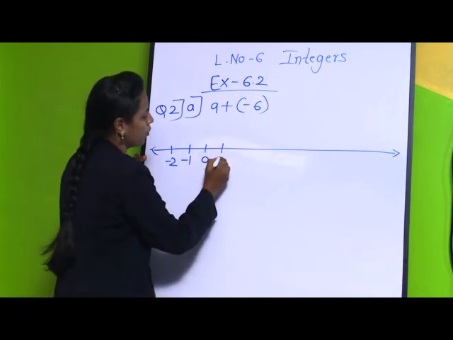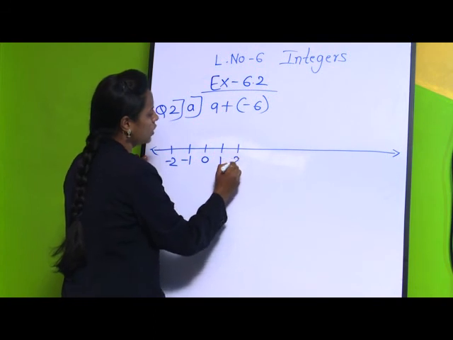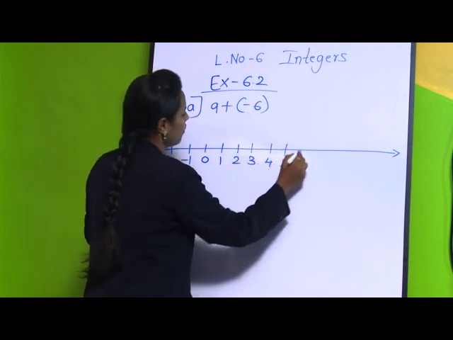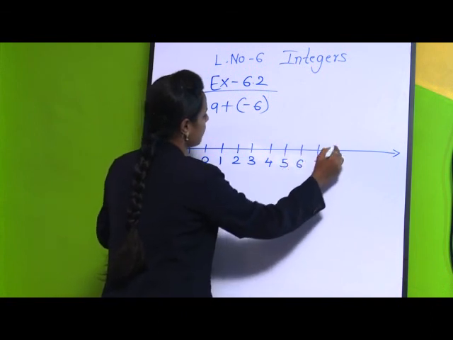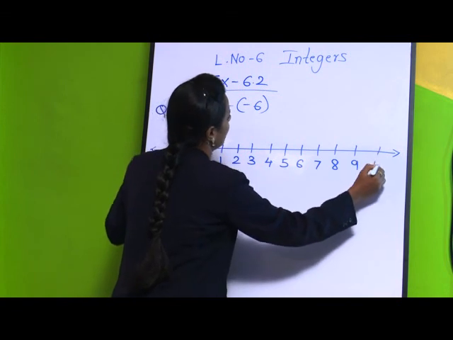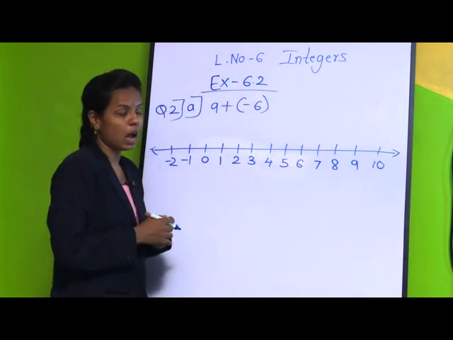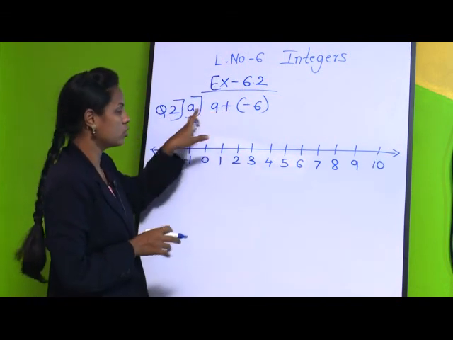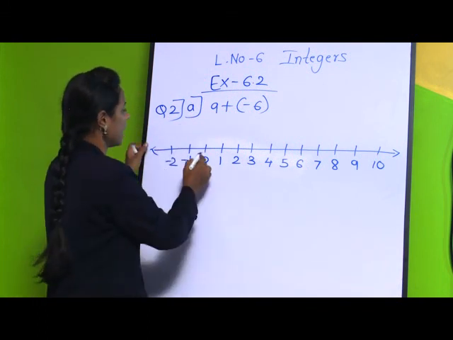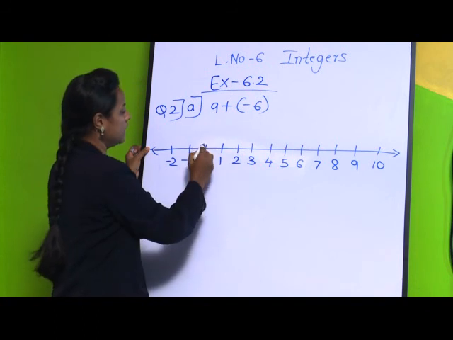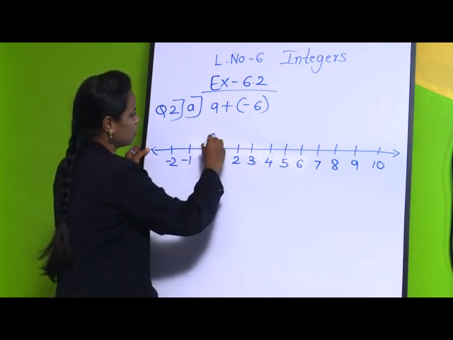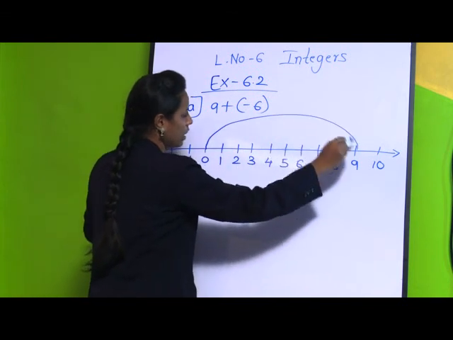Towards the right: 1, 2, 3, 4, 5, 6, 7, 8, 9 and 10. Now we have the number 9. Let us jump to 9 from 0. As it is a positive integer, we are moving towards the right side. So from 0 we have jumped to 9.